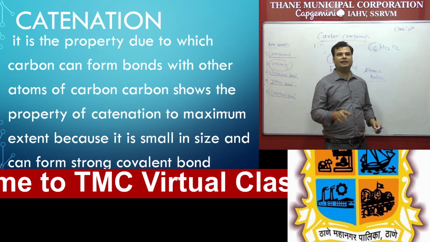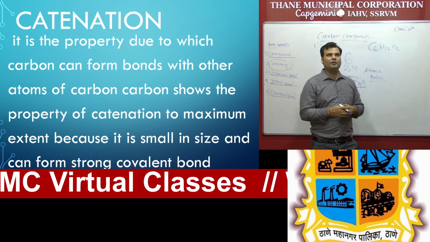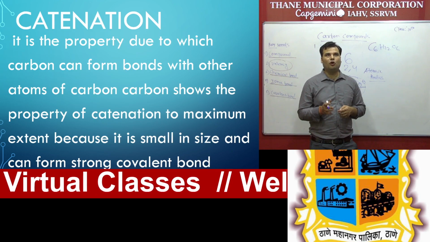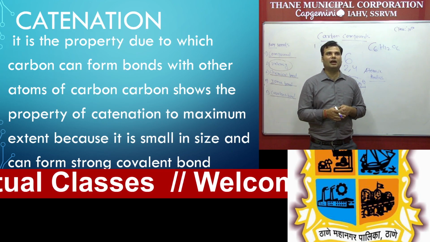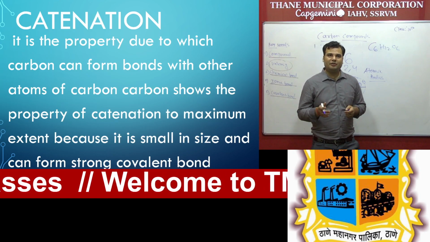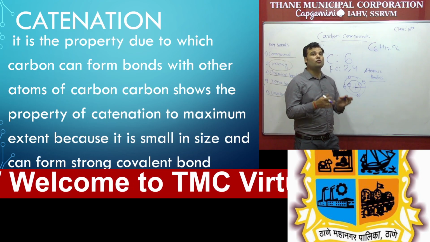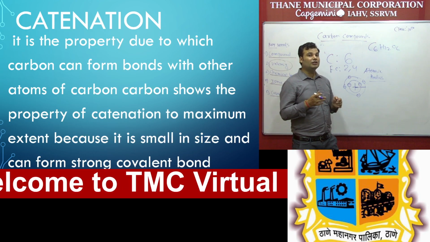So the next part of this lesson is catenation, and remember that this type of question will come for 2 marks. What is catenation? It is the property by which carbon can form bonds with other atoms of carbon. And again I am repeating, because carbon has a very small size, it can form strong covalent bonds. So again, what is a covalent bond, student?